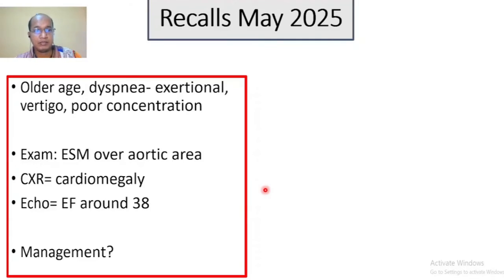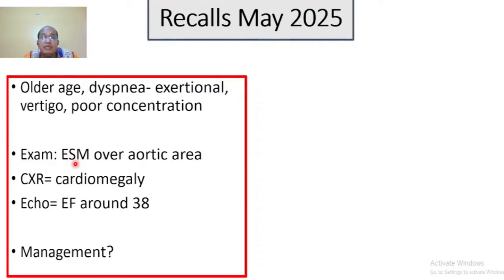Actually, there is no image of X-ray or echo; it is given as clinical features in the scenario that the X-ray shows cardiomegaly and the echo ejection fraction is around 38%. So the ejection fraction is low on the background of cardiomegaly and ejection systolic murmur over the aortic area, with exertional dyspnea and vertigo.